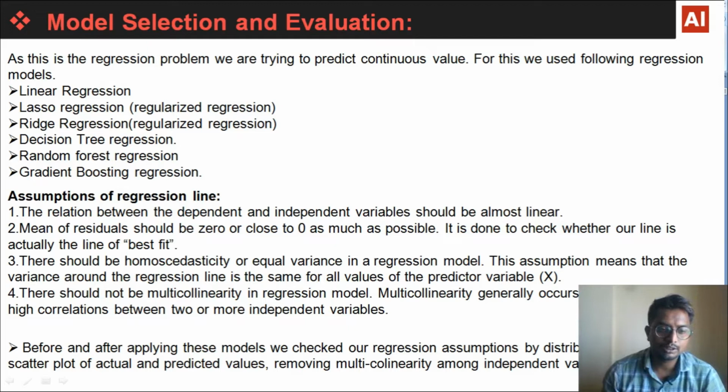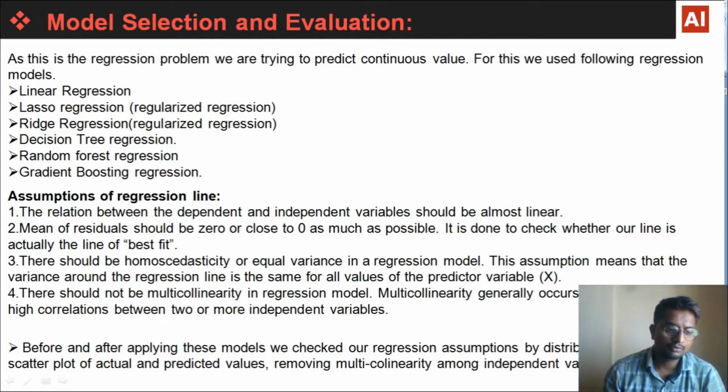There should not be multi-collinearity in a regression model. Multi-collinearity generally occurs when there are high correlations between two or more independent variables. So these were the assumptions of the regression line.